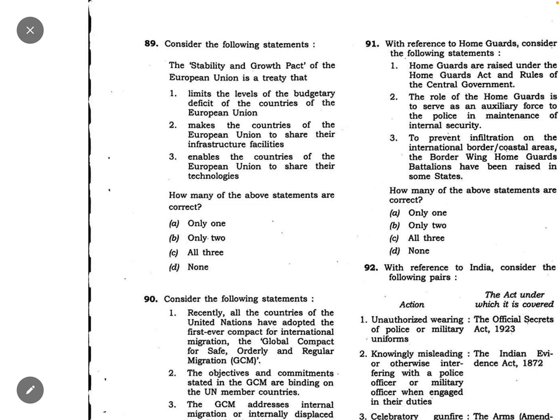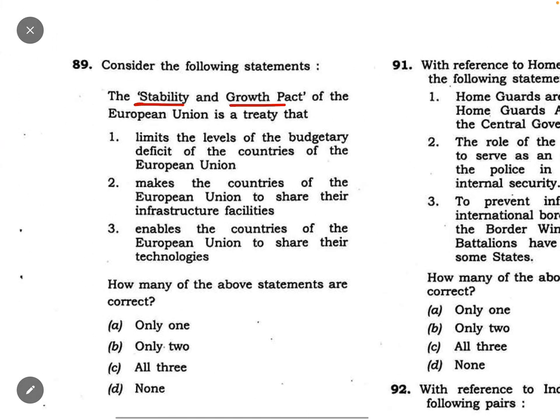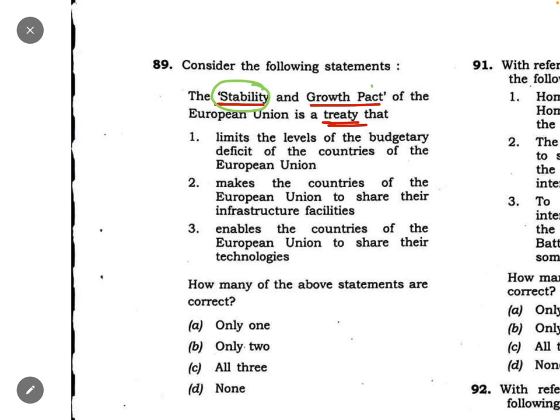Question number 89. The Stability and Growth Pact of the European Union is a treaty that... Think about it. Stability, growth, these are terminologies from the economy, because we have studied economic stability, growth of the GDP. So such pacts are somewhere associated with the economy. This thing should be clear in mind.